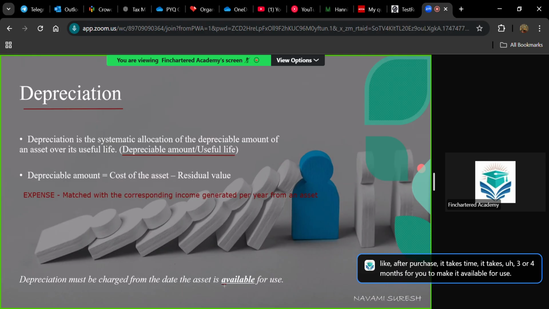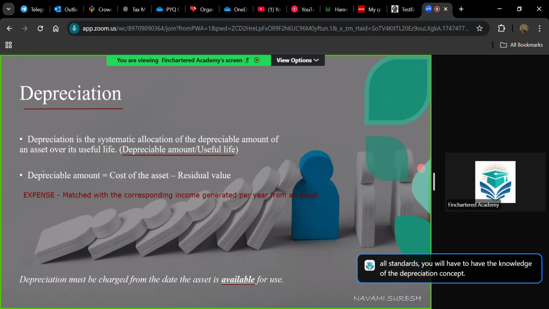In that case, this available-for-use date will be considered for depreciating. From that date onwards, you will be calculating depreciation. Usually, we consider the purchase date as the date on which the asset is available for use. Got it? This is a very important concept. In all the coming standards, you will need knowledge of this depreciation concept.